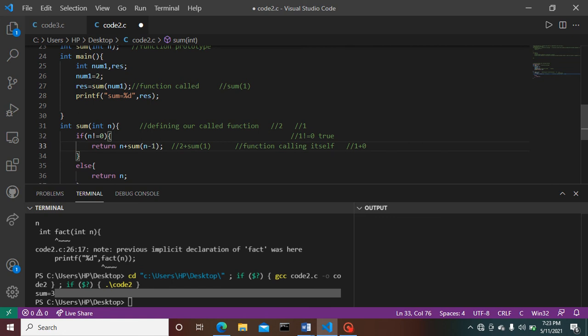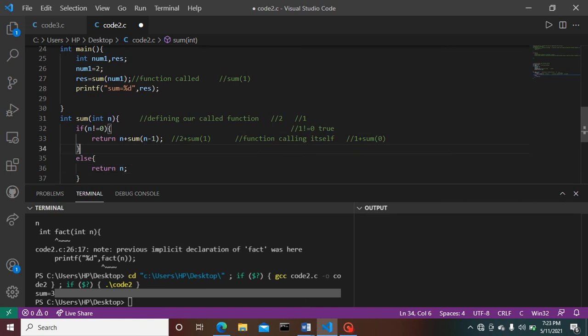Is it? Then the condition is checked again: 1 plus sum of 0. Again the called function checks here sum 0, return n.